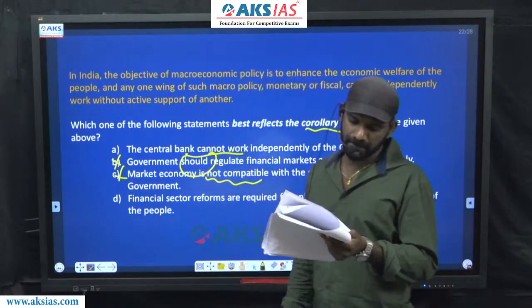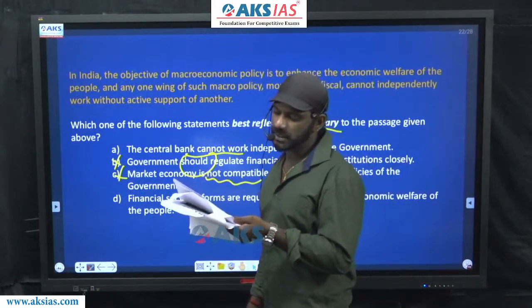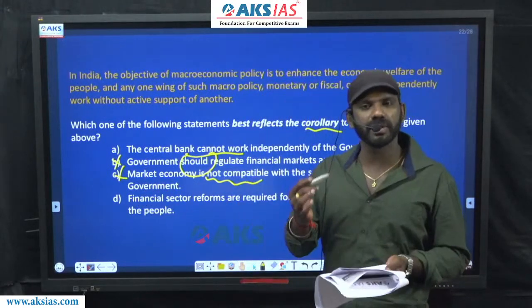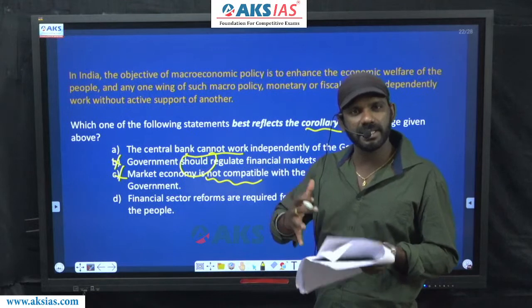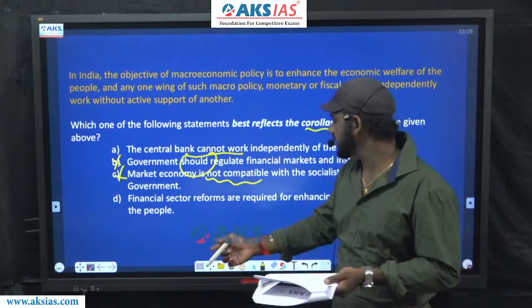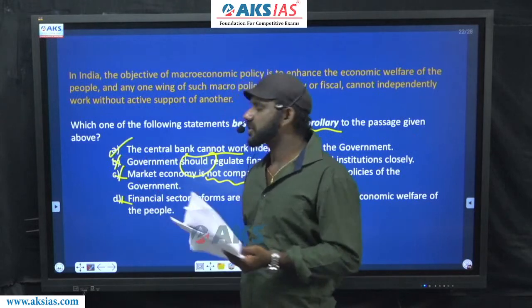Come to D. Financial sector reforms are required for enhancing the economic welfare of the people. It also doesn't talk about one entity not being able to exist without the active support of the other entity. Gone. The answer must be option A.